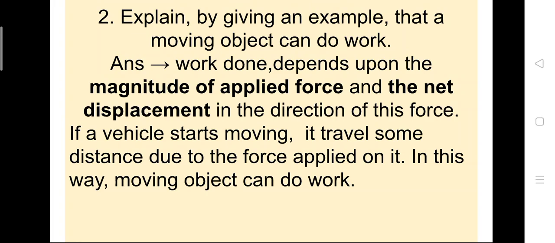Explain by giving an example that a moving object can do work. Answer, work done depends upon the magnitude of applied force and the net displacement in the direction of this force. If a vehicle starts moving, it travels some distance due to the force applied on it. In this way, moving object can do work. So to do work, magnitude of applied force is required, and the net displacement of the object.